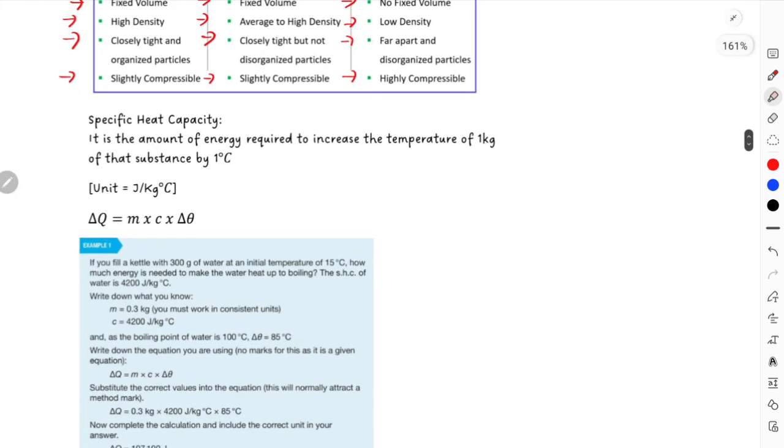Okay, specific heat capacity, very important definition. This is the amount of energy required to increase the temperature of that substance by 1 degree Celsius, and it has the unit of joule per kg degree Celsius. This time the equation is delta Q equals m c delta theta. Delta theta represents the change in temperature.